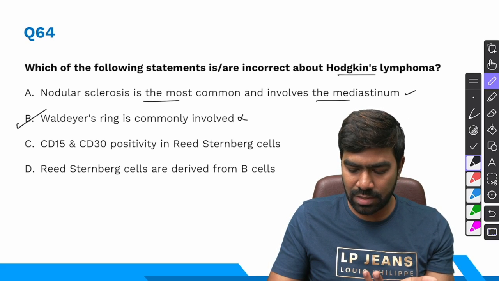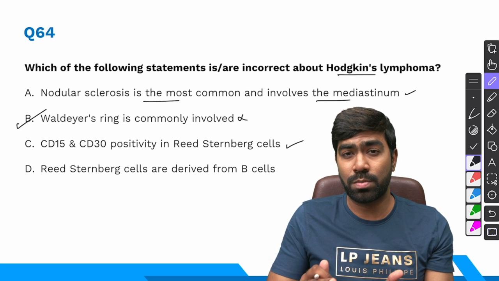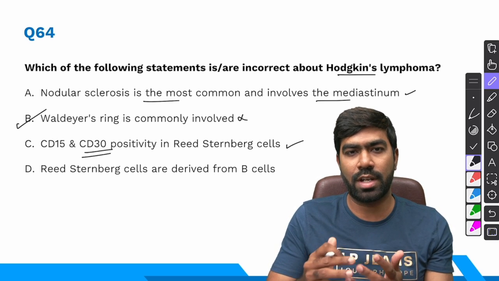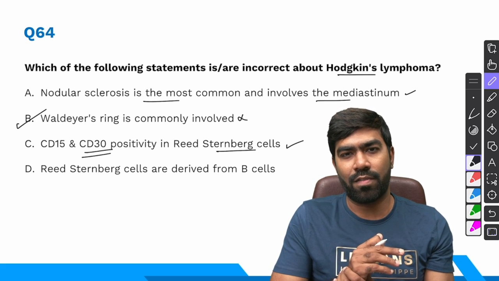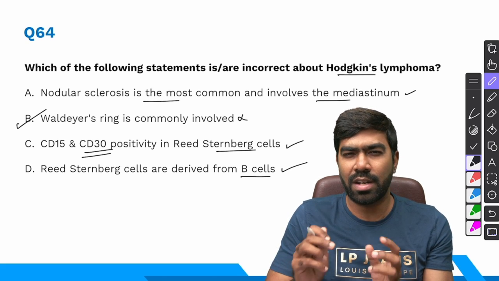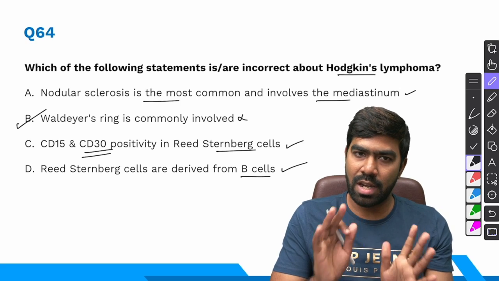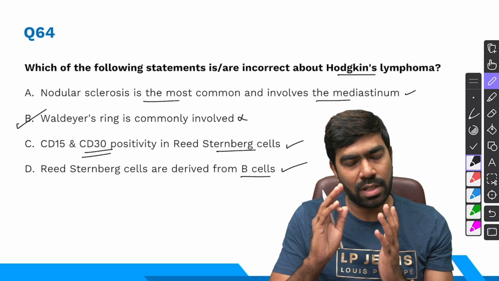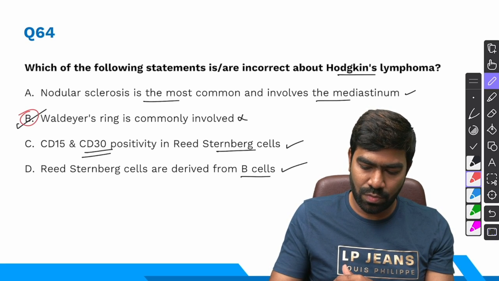CD15 and CD30 positivity in RS cells is classic. In fact, that's the very reason why we use a drug called brentuximab vedotin, which is an antibody drug conjugate against CD30, targeting these malignant Reed-Sternberg cells in case of refractory classic Hodgkin lymphoma. And Reed-Sternberg cells are derived from B cells. Yes, that's correct. In fact, the exact statement will be from crippled B cells in the node. That's correct. But anyways, the source of RS cells is B cells, right? So it's basically kind of a B cell tumor only. So right answer for this question is option B.